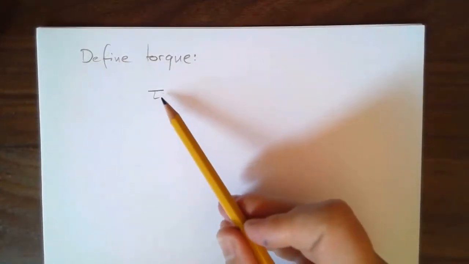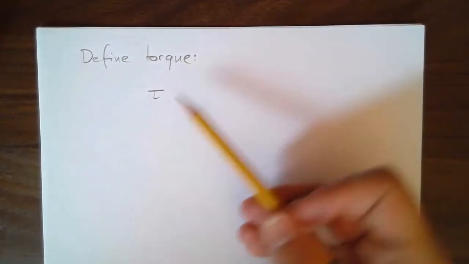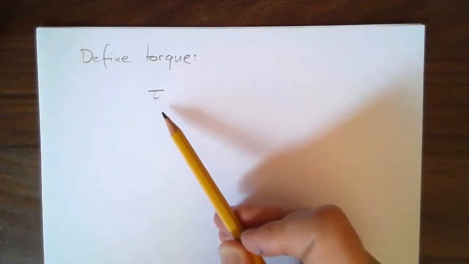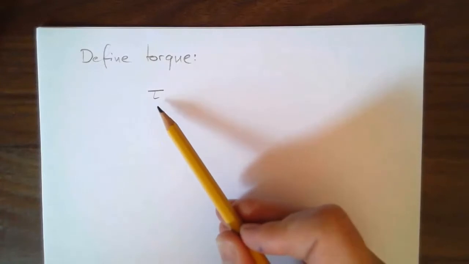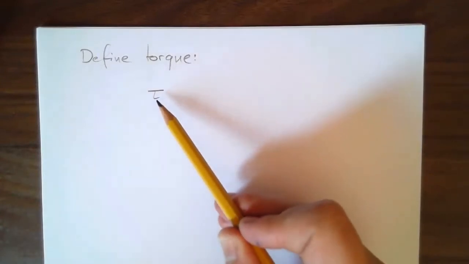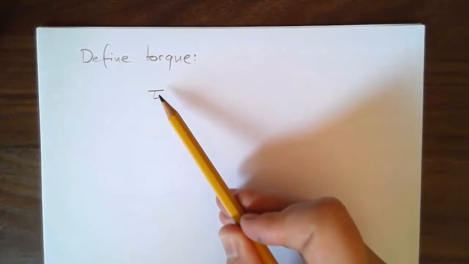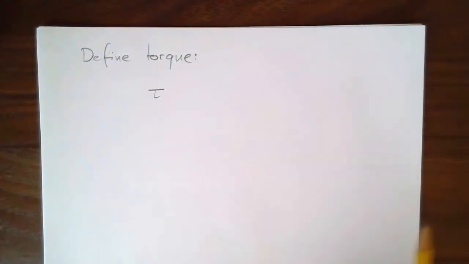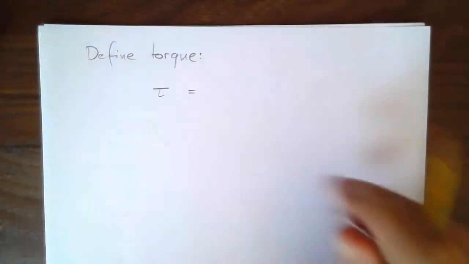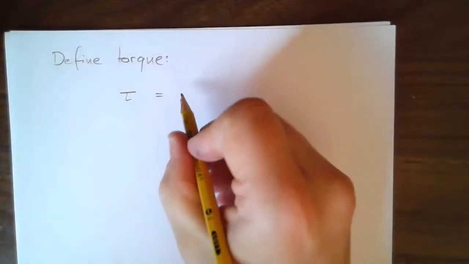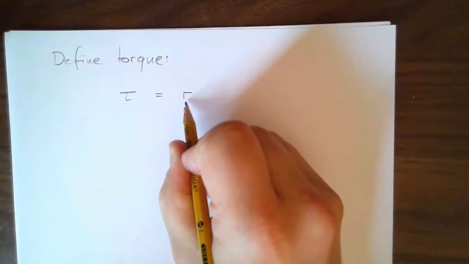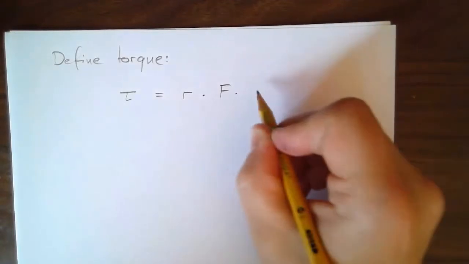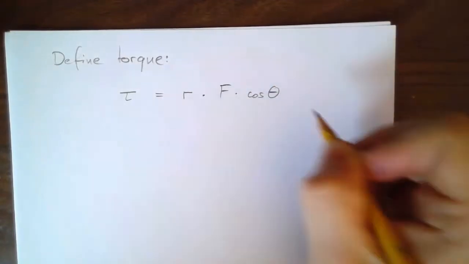I guess capital T is already used for tension all the time, or period. And lowercase t usually means time, so someone in the past decided that they're going to go Greek and go with the lowercase tau. The uppercase tau just looks like a capital T, so that'd be useless to use as well, because we couldn't distinguish it from a normal T. So tau it is. And I'm going to write down what the expression is. It is the radius from the pivot times the strength of the force times the cosine of the angle.